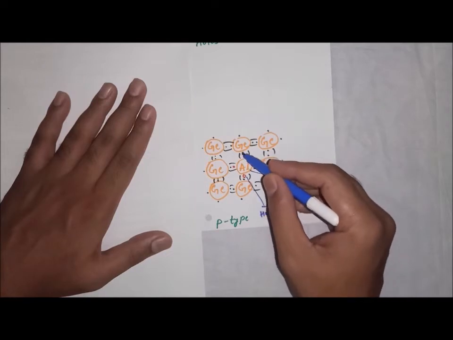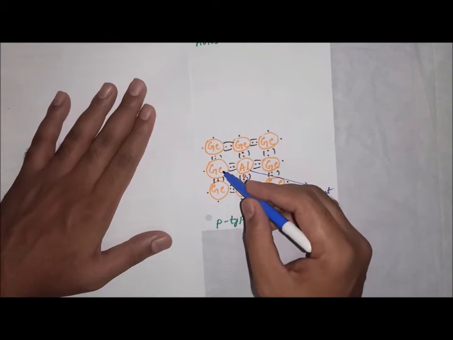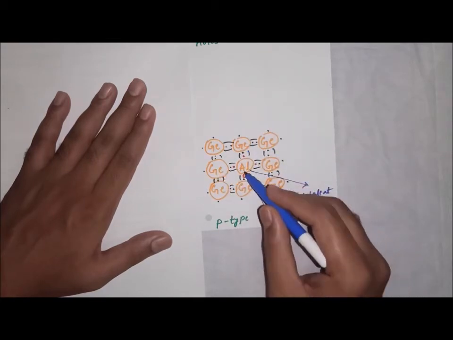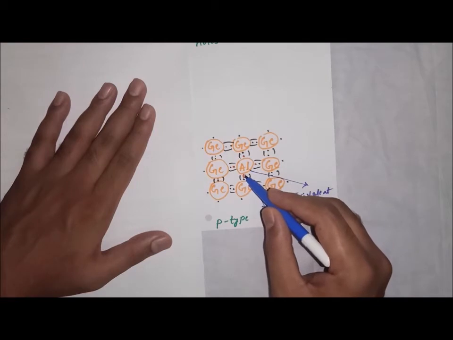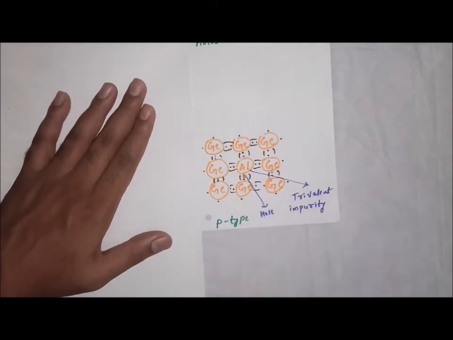So 1, 2, 3. All these made a bond with the germanium atom here. But what about here? There is no electron here. So this is the hole created, that is, a vacancy created here, and more holes in this entire crystal. One extra hole is there.